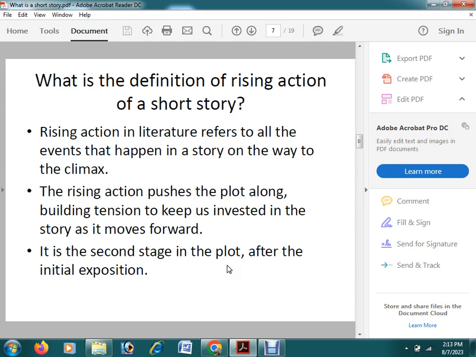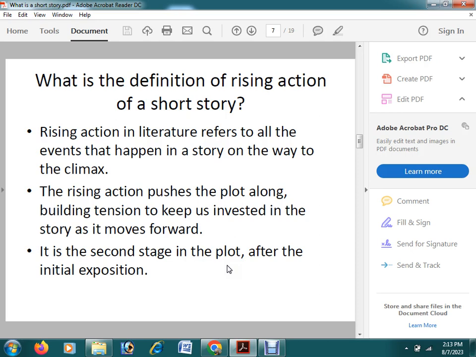What is the problem of the short story? In every story, there will be a problem and there will be a solution. But what is the main problem? The story will be going on. So the rising action will move the short story towards the climax.